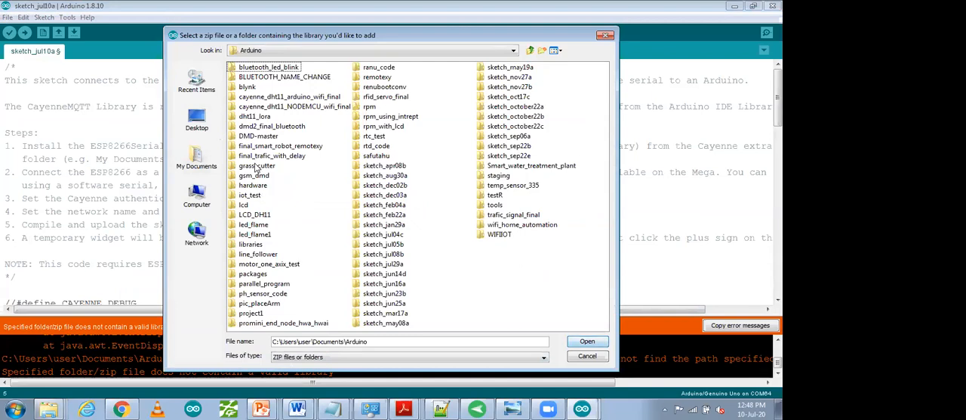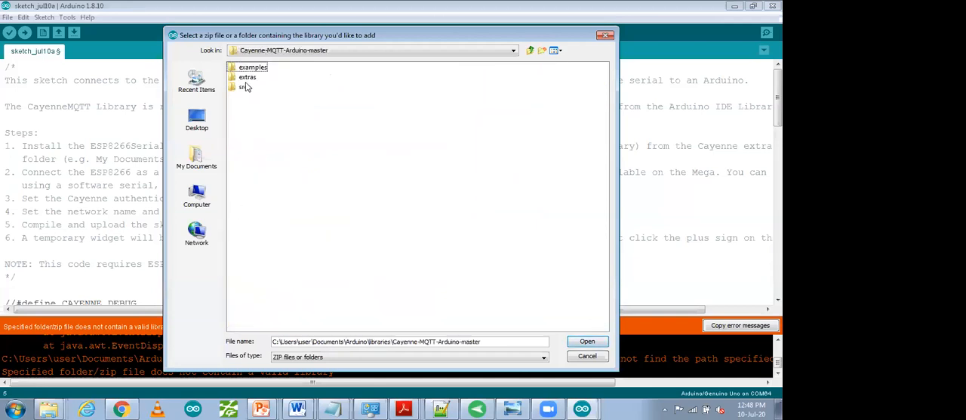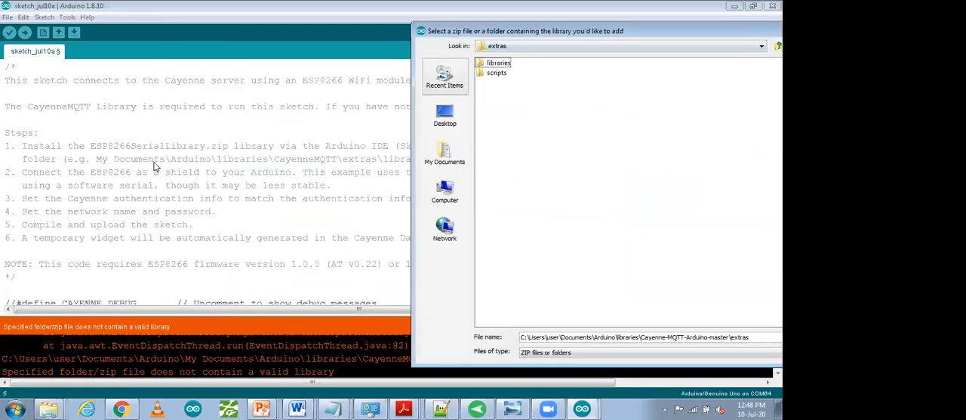In Arduino you have to find libraries. So this one is libraries. In libraries you have to find the Sein MQTT library. So where is my Sein MQTT library? This one is Sein MQTT master. I'm going to open it. Over there you have to go to extra, because that same path is over there. You have to go to my document, Arduino library, Sein MQTT, extra, and library. In extra we have to go to library.